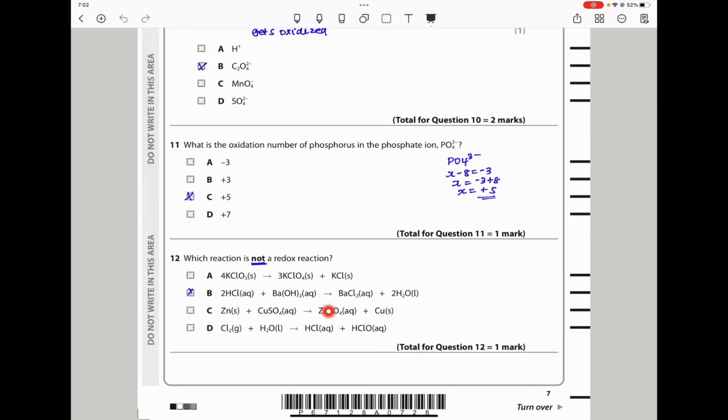This is a solid becoming an ion, that is oxidation, and this is an ion becoming a solid, that is reduction. So this is a redox reaction. For this one here, we can see, of course, there is a redox reaction from your textbook in topic 8. This is one of the redox reactions stated there. Chlorine gas reacting with water being converted into Cl-. This is a -1 oxidation state as well as that. So this is a redox reaction as well. So the answer here should be easily a B.